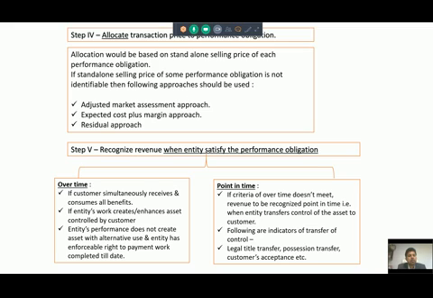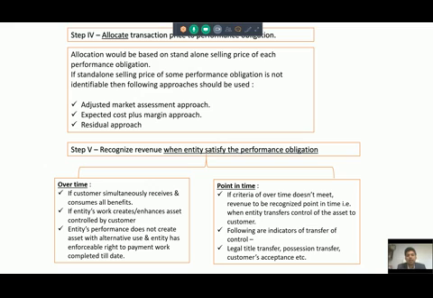The entity's performance does not create an asset with alternative use, and the entity has an enforceable right to payment for work completed to date. In this case also, the entity satisfies the performance obligation over time. So as and when the performance obligation is getting satisfied, the transaction price attached to this contract will be recognized as revenue.